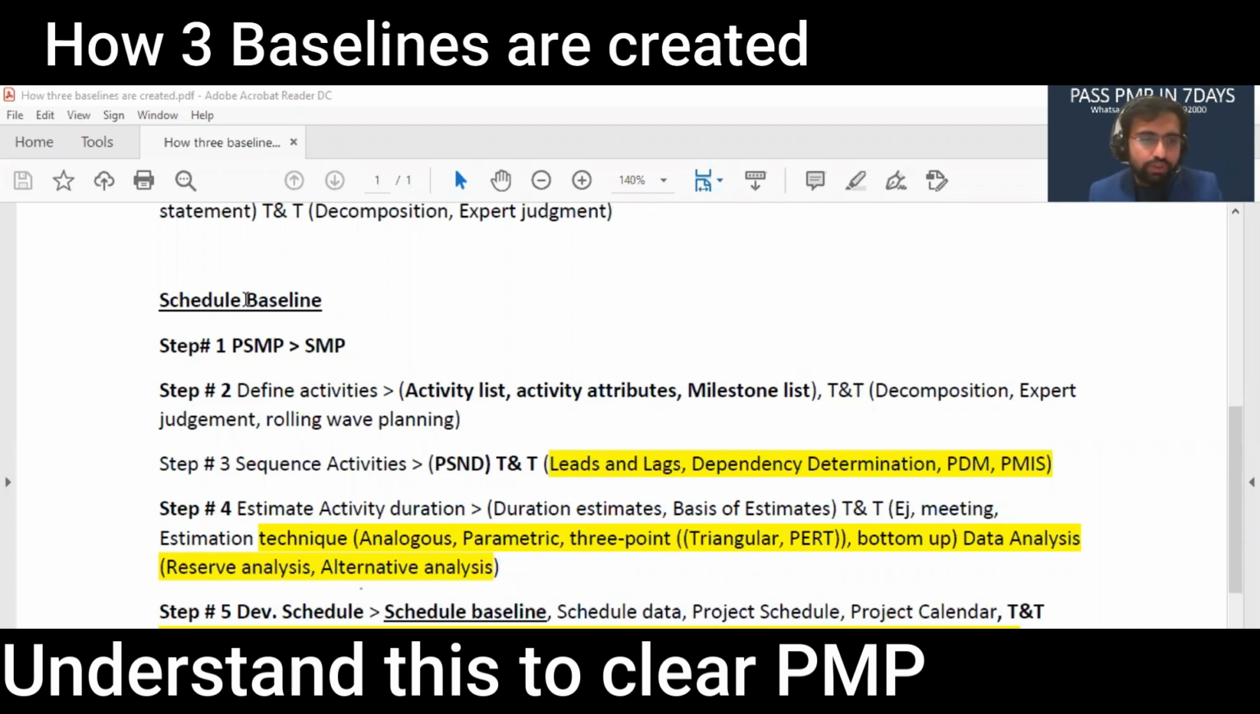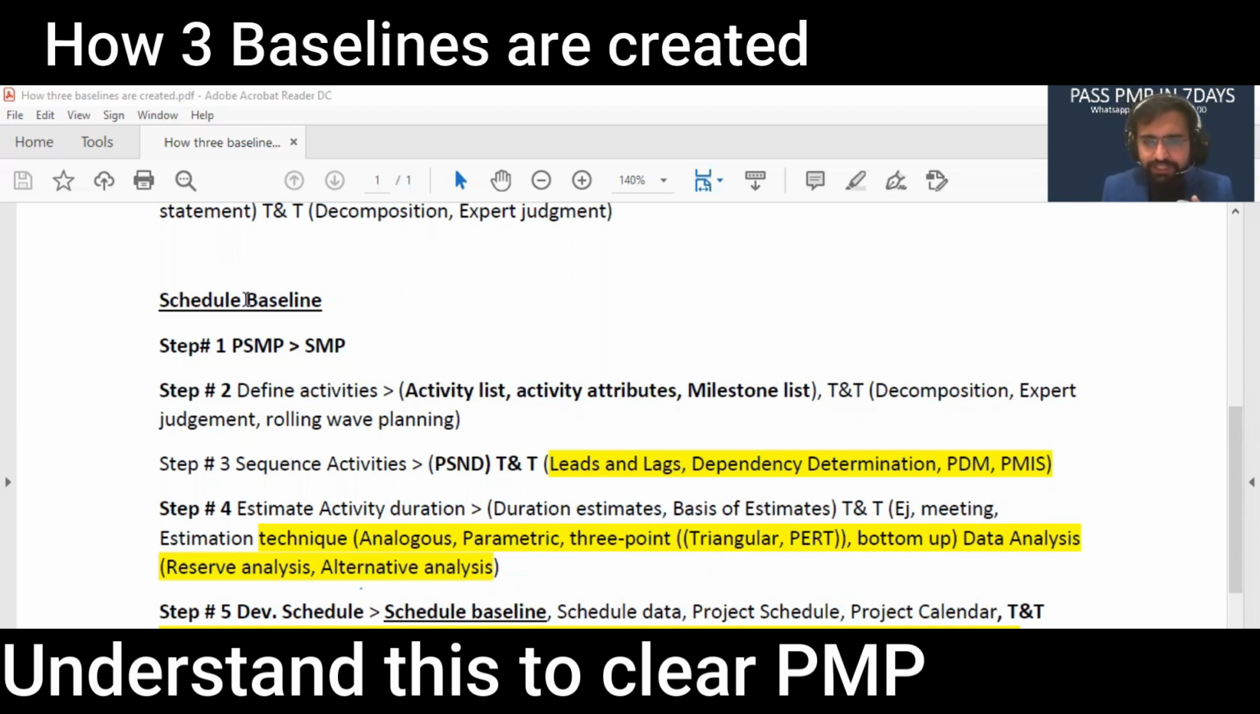Now, for schedule, we have the Plan Schedule Management process. The schedule management plan is created. Now, in the next process we define the activities. Remember, I told you, remember the work package? Here, the work package will be divided further. Again, we will use decomposition, expert judgment, and rolling wave planning.